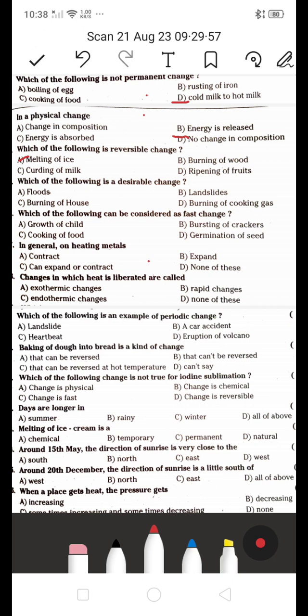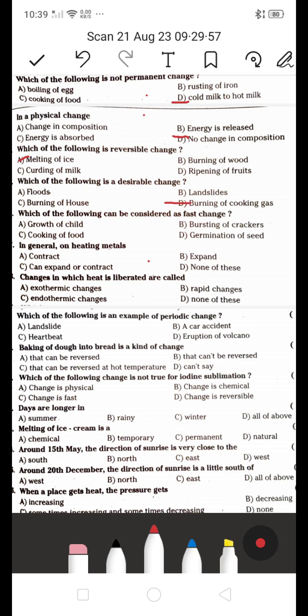నెక్స్ట్, which of the following is a desirable change? Is it A, floods, or B, landslides, or C, burning of house, or D, burning of cooking gas? Which of the following is a desirable change? Desirable change ante it's a burning of cooking gas. D is a desirable change.